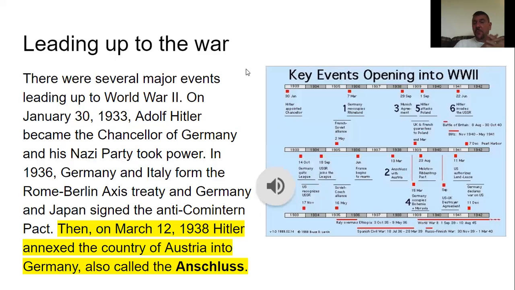All right, there were several major events leading up to World War II. On January 30th, 1933, Adolf Hitler became the Chancellor of Germany, and then his Nazi party took power. In 1936, Germany and Italy formed the Rome-Berlin Axis Treaty, and Germany and Japan signed the Anti-Comintern Pact. They were becoming allies, and were called the Axis powers during the war. Then on March the 12th, 1938, Hitler annexed the country of Austria into Germany. All these things came into play, leading up to World War II.